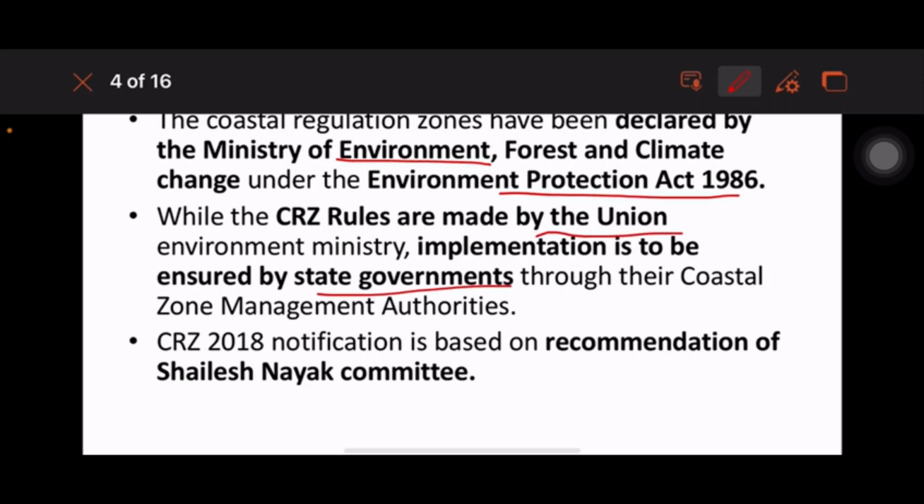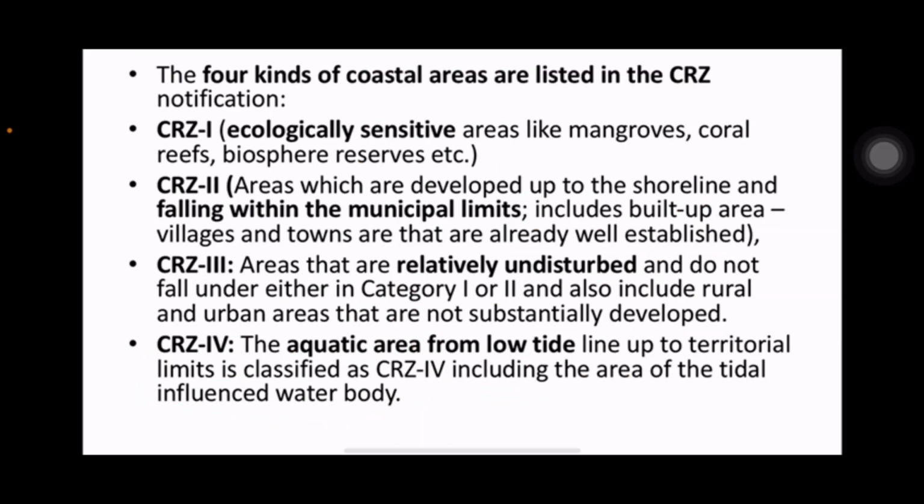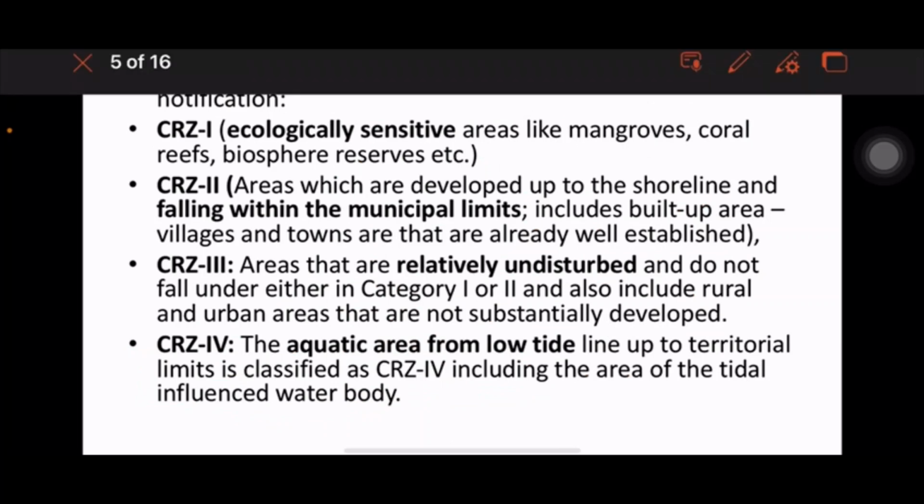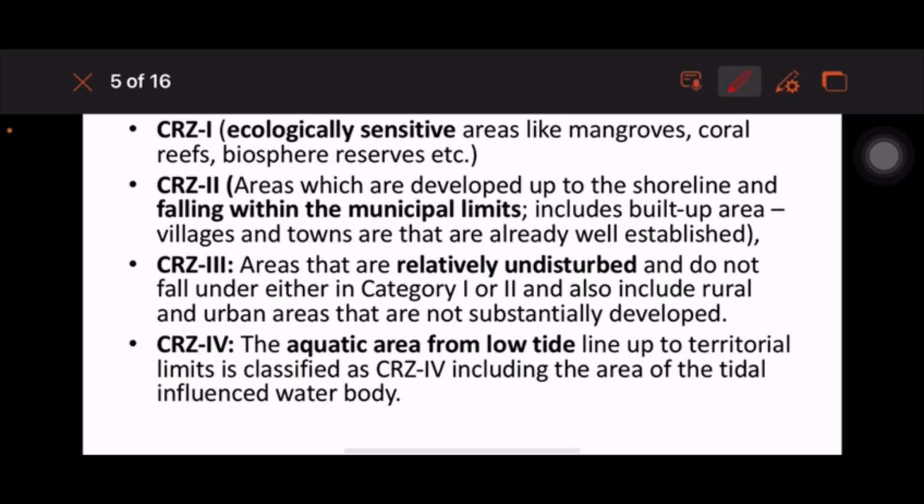The CRZ 2018 notification is based on the recommendation of the Shailesh Nayak committee. Remember this committee name, you can expect a question for prelims. There are 4 kinds of coastal areas listed in the CRZ notification. CRZ 1 is ecologically sensitive areas like mangroves, coral reefs, biosphere reserves, etc.